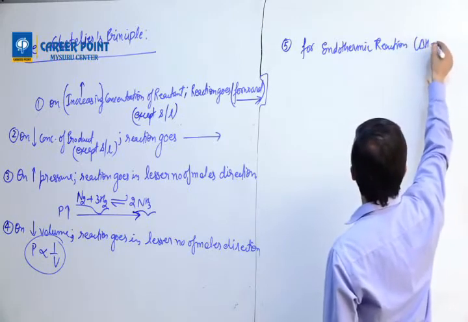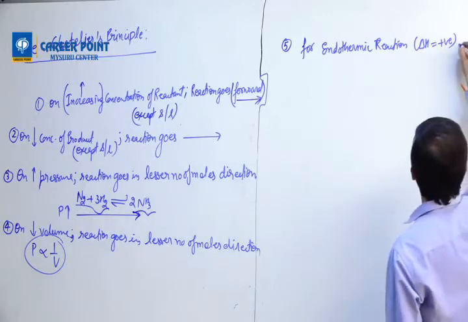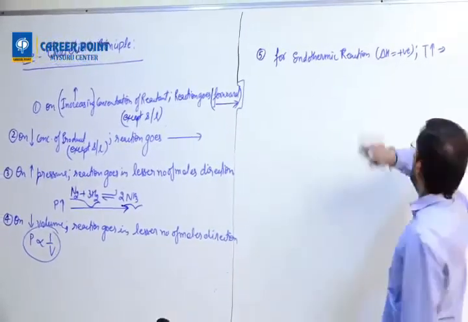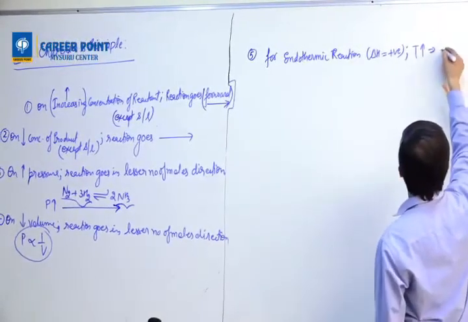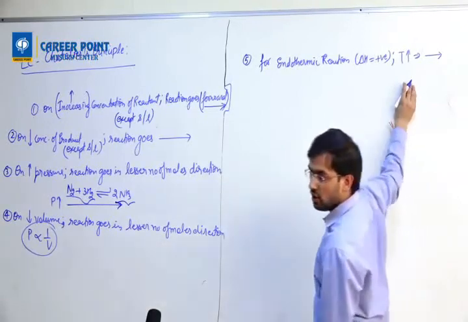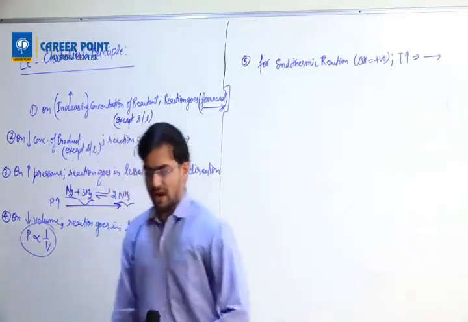Whose delta H is positive. For endothermic reaction, on increasing temperature, reaction goes forward. Now it is clear?